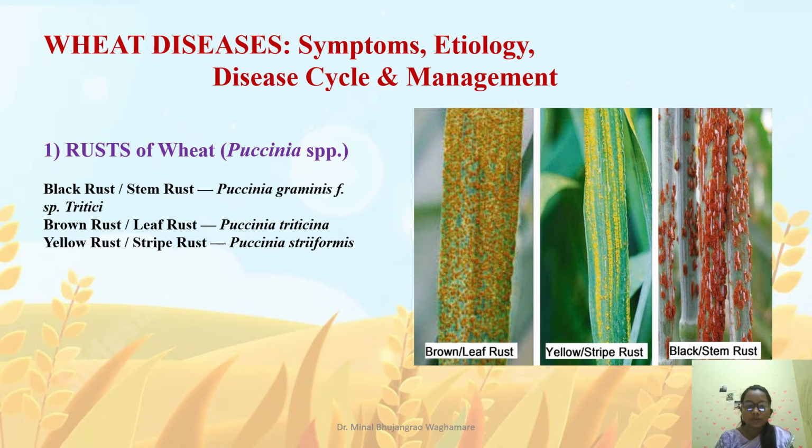So there are three types of rust. Black rust, also called as stem rust. Causal organism is Puccinia graminis tritici. Next rust is brown rust, also called as leaf rust, and the causal organism is Puccinia recondita. And our third rust is yellow rust, also called as stripe rust. The causal organism is Puccinia striiformis.